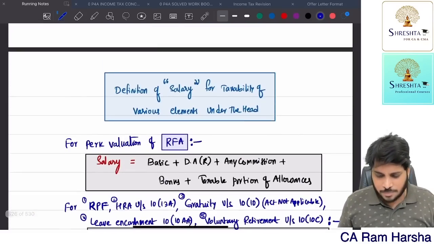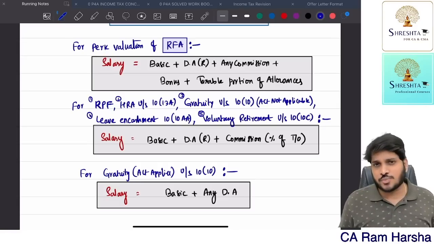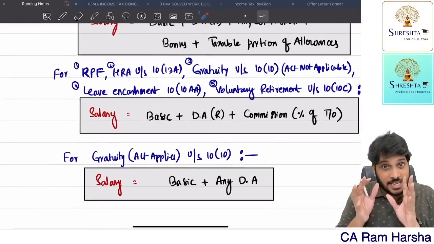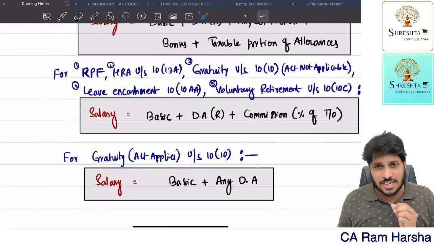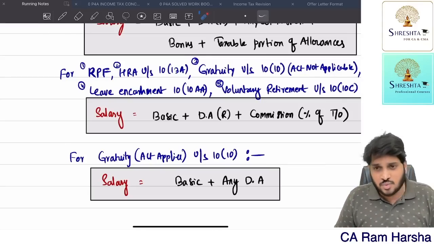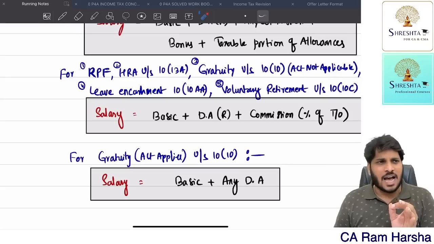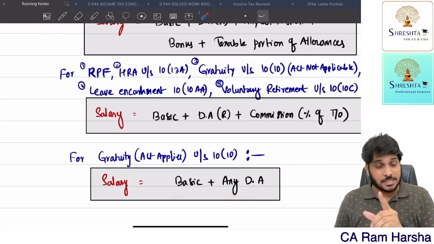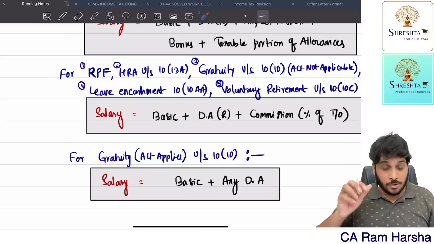In this salaries chapter, we have mainly 3 definitions for salary. Suppose the word salary is used for exemption under gratuity, where the Gratuity Act is applicable, they have given 3 criteria. One of the criteria is 15 by 26 multiplied by last drawn salary. What does it mean? Salary at the time of retirement. Salary means basic plus any dearness element plus nothing. So that is salary at the time of retirement.